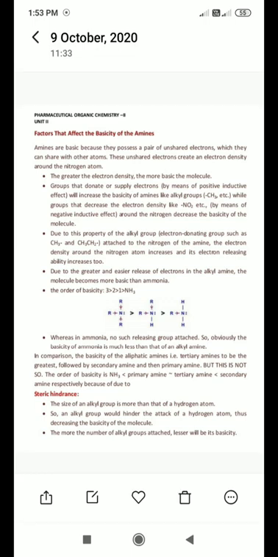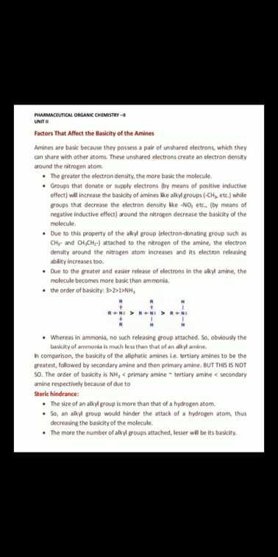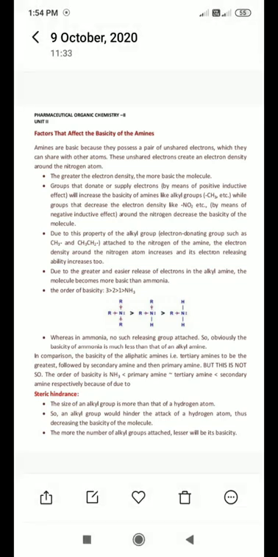In the positive inductive effect, the alkyl group has the ability to donate electrons, so it should increase the basicity of the amine, but this does not happen in tertiary amine. What is the logic behind this? The size of an alkyl group is more than that of a hydrogen atom.